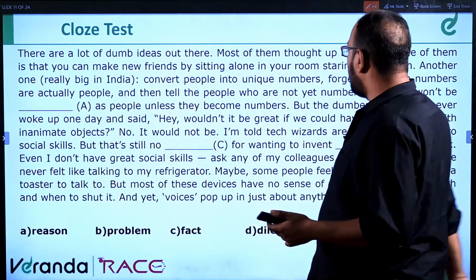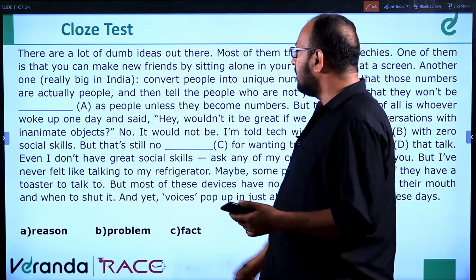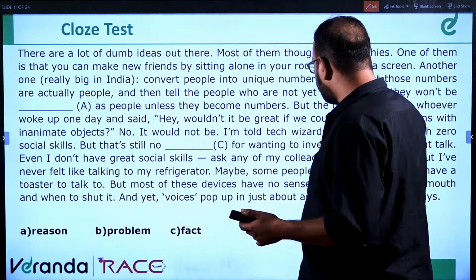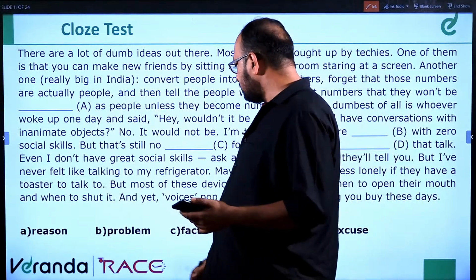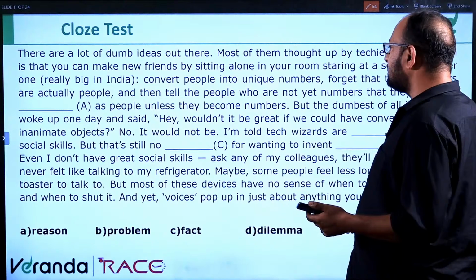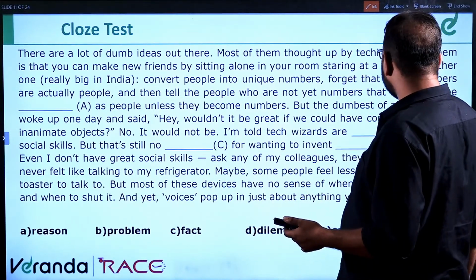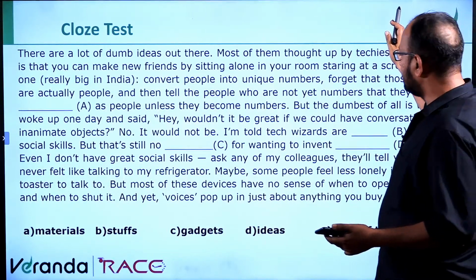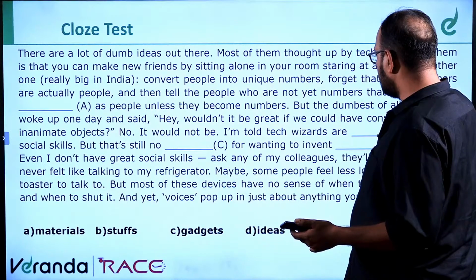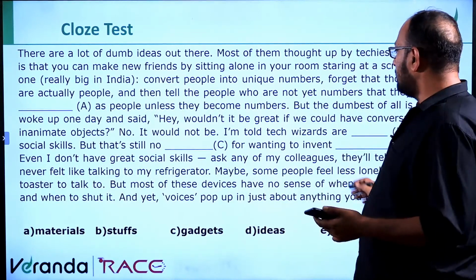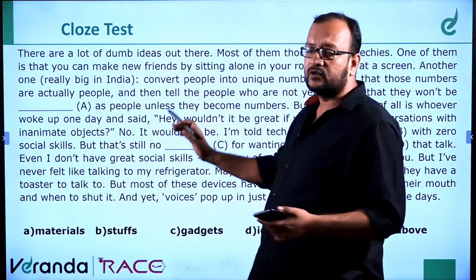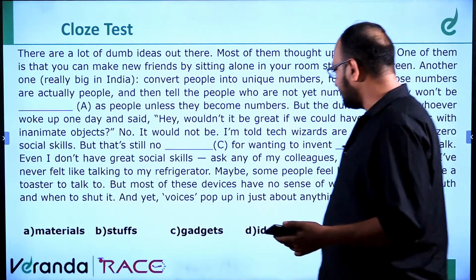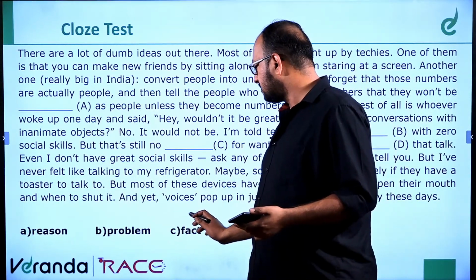Okay. So now see, "with zero social skills, but that's still no dash for wanting to invent." It can be between reason and excuse. Let's go to the next one and we'll see. Let's first solve D. So it can be either reason or excuse. "That's still no reason for wanting to invent gadgets that talk." So the answer will be gadgets.